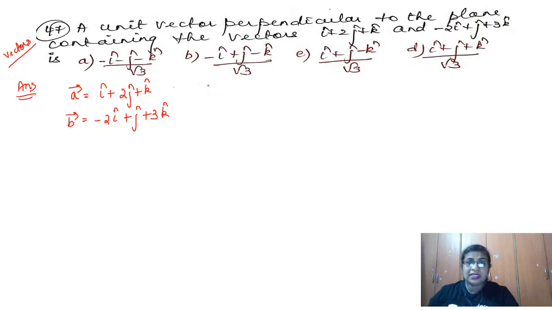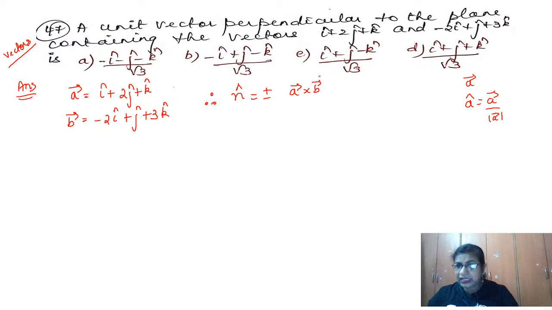Okay, so what is the required formula then? You are supposed to find n cap, and n cap is given by plus or minus the cross product divided by its magnitude. How do you write a cap if a vector is given to you? It is the vector divided by its magnitude. That is how we change it to its unit vector. Now the vector which is perpendicular to both the vectors is the cross product, but I want the unit vector. So what we have to do is, for this a cross b, we want the magnitude. Hope this idea is clear to you all.